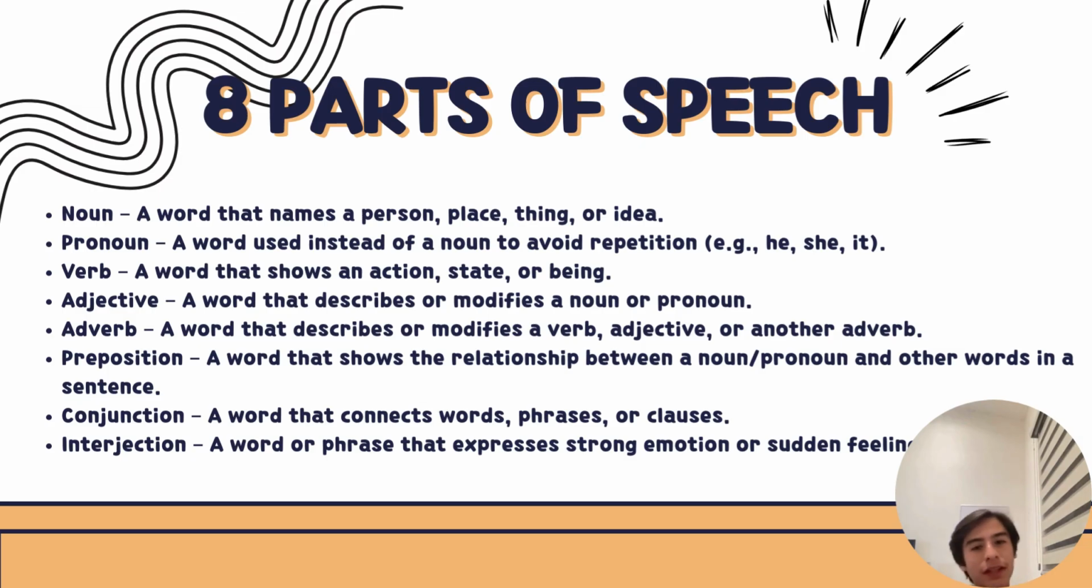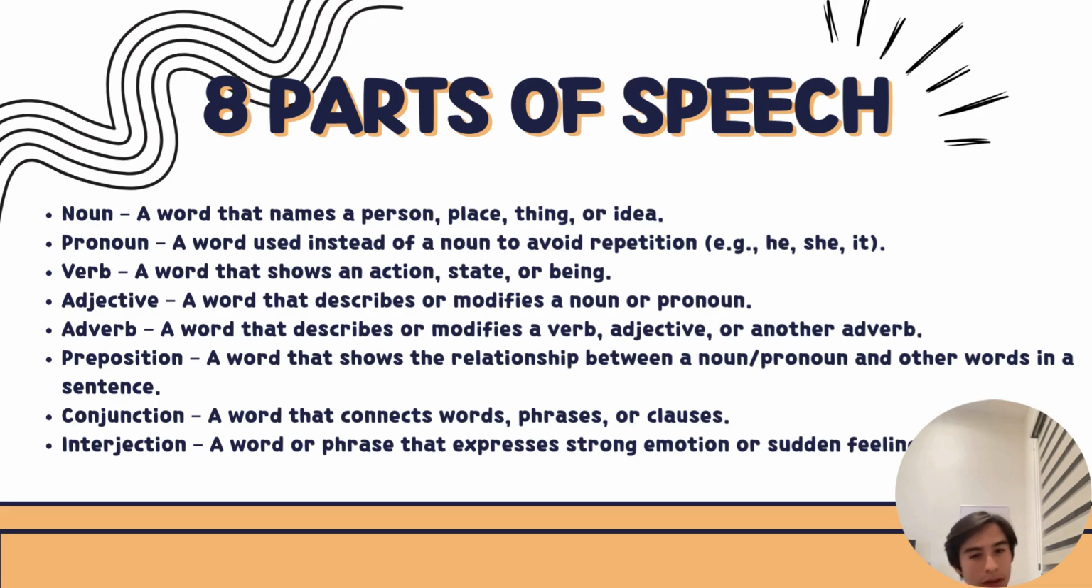Here we have the 8 parts of speech. First, we have the noun, a word that names a person, place, thing, or idea. Then we have the pronoun, a word used instead of a noun to avoid repetition. For example, he, she, and it. A verb is a word that shows a state or an action.